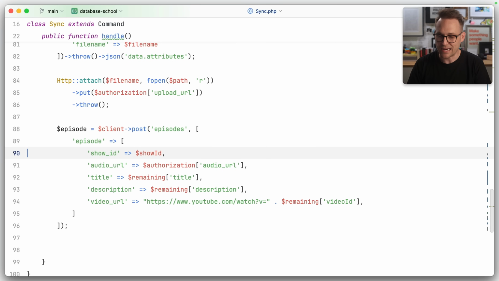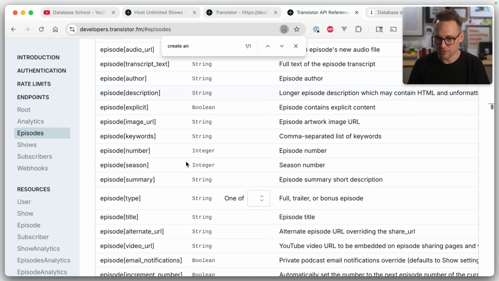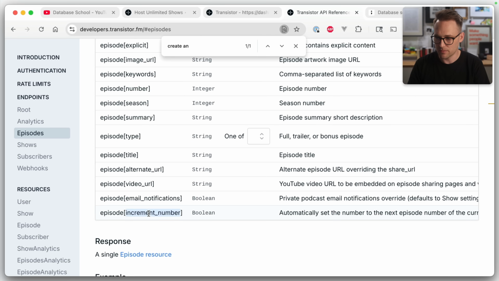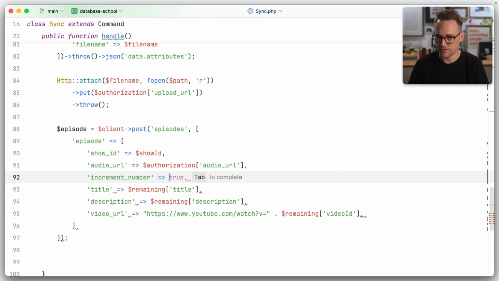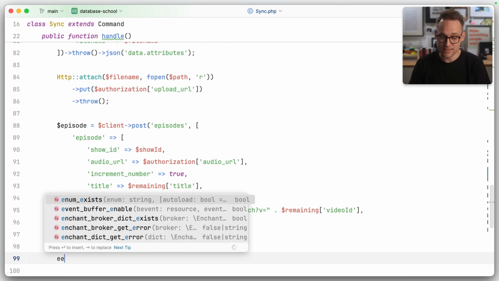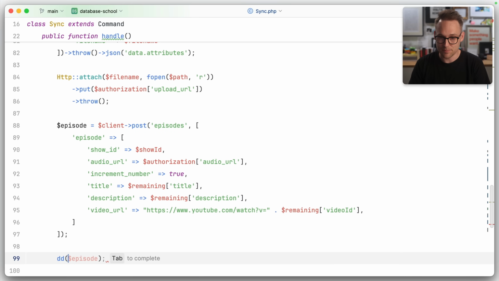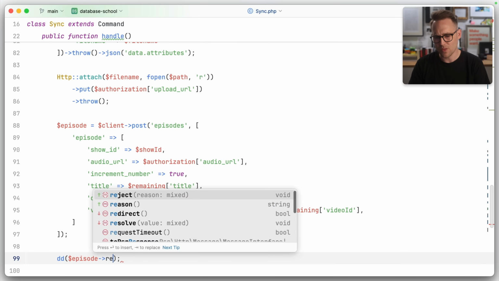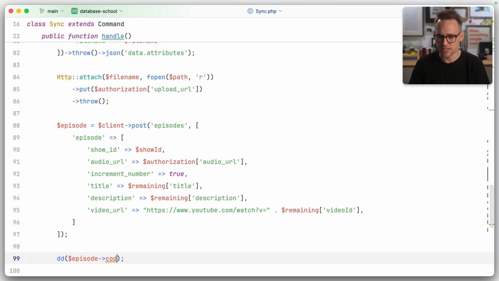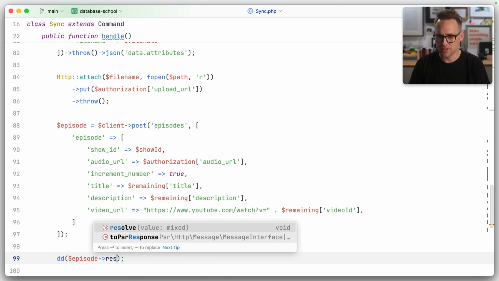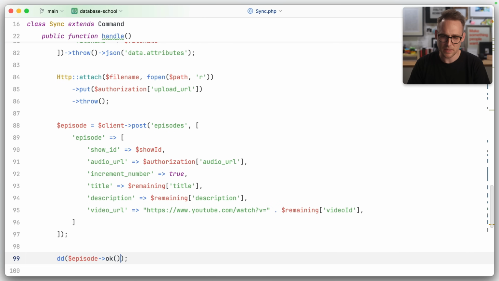I think there's an increment number. That doesn't matter right now, but increment number. Yeah, I always want that. I want it to be nice and smooth. So we'll increment the number, and we'll see. Let's dd episode. Okay. Now let's do code just to see. Response. Okay. Well, maybe we can't do code.